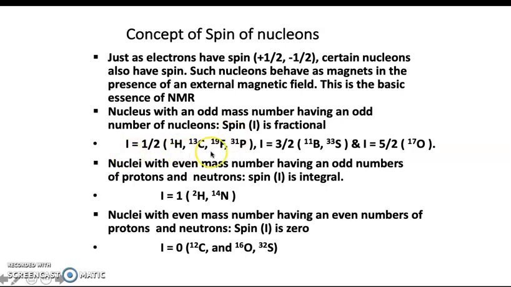Now, as I said in my previous slide, if we are using hydrogen 1 for NMR spectroscopy, it is called hydrogen NMR, and if we are using C13 for NMR spectroscopy, we say it is C13 NMR spectroscopy.